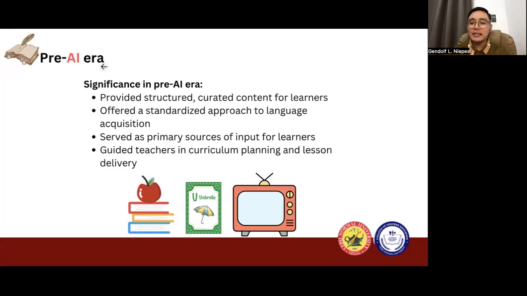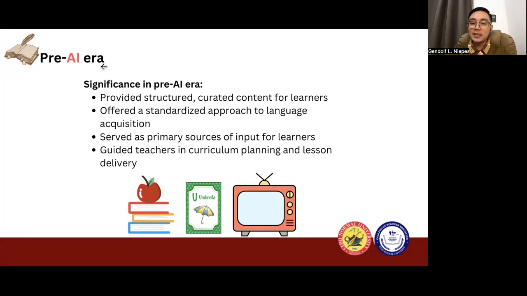It also served as the primary source of input for learners. Like when they open the book, they would be able to learn the grammar rules, they would be able to know how to make sentences, and so on and so forth. These instructional materials before the AI also became the teacher's guide in curriculum planning and at the same time in lesson delivery. But time also changes because there are a lot of phenomena that happened in education.